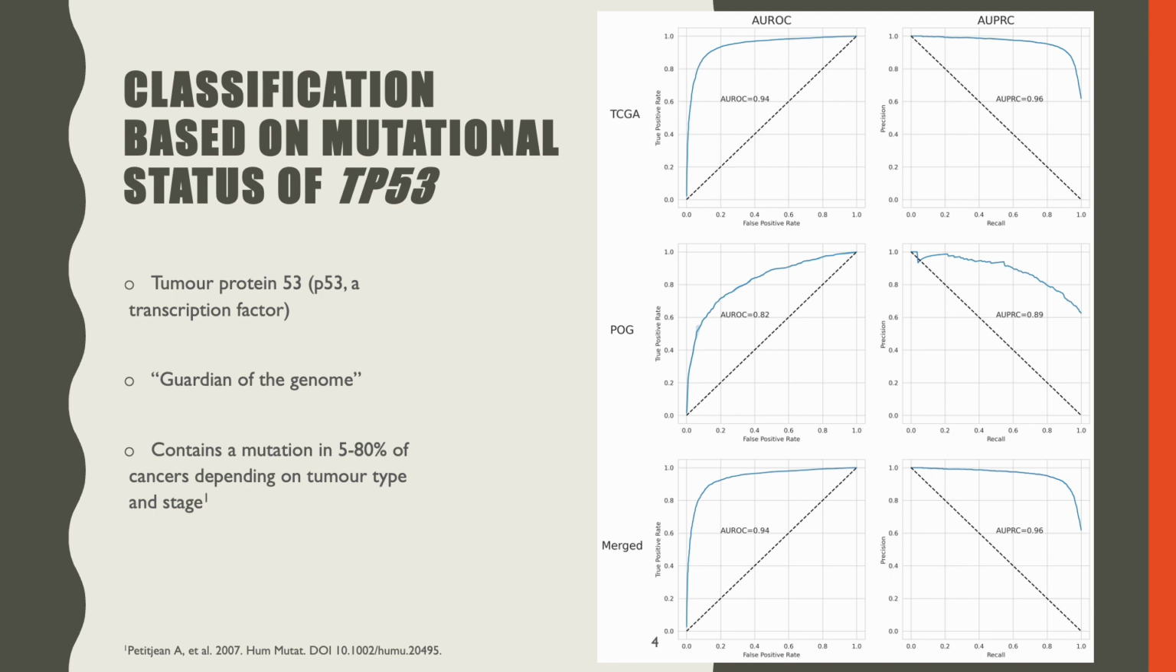So using a random forest model, I divided the samples based on mutational status of TP53, and I observed that the classification can be performed successfully in both TCGA set of primary samples and POG set of metastatic samples. And even after we merged the two sets, not only could the classification be performed really well, but we also observed some improvements.